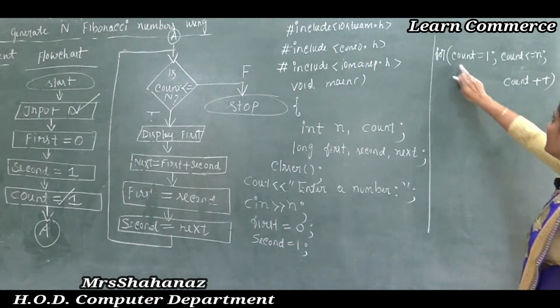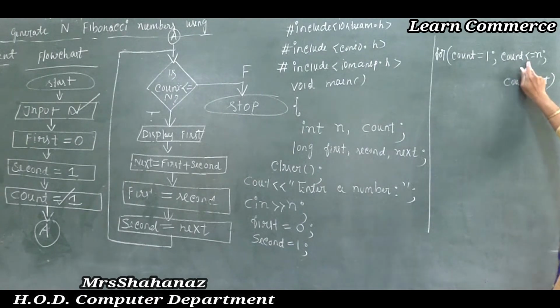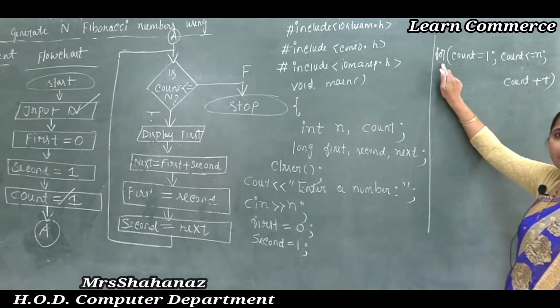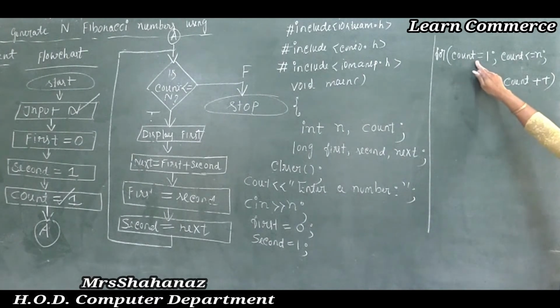Okay, so this one is expression 1, expression 2, expression 3. That means you need to write here, in this case, the continuation. So here we can say for count value is equal to 1 initialization. I initialize the value to the variable count equal to 1.